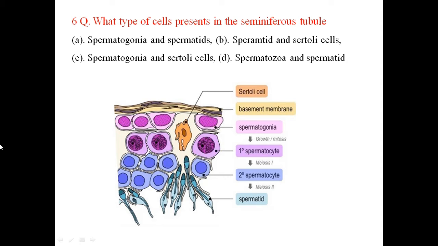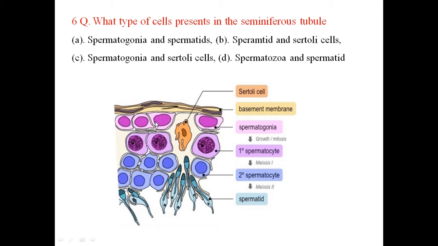What type of cells are present in the seminiferous tubules? So I think two kinds of cells are present within the seminiferous tubules. One is the male germ cells, that is the spermatogonia. You can see here below the basement membrane, spermatogonia.